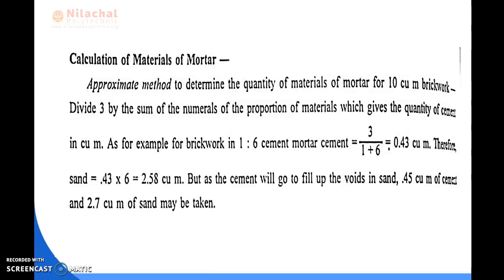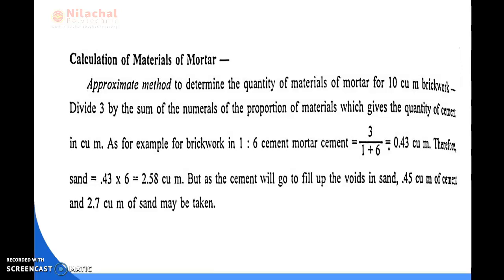1 plus 6 is the sum of the ratio, so for 1 part it is 0.43 cubic meters of cement. Therefore sand is equal to how much? Sand is the 6 parts, so 0.43 into 6 is equal to 2.58 cubic meters.